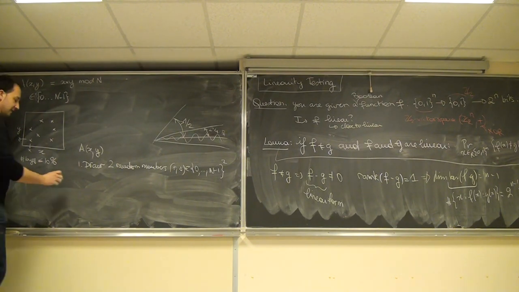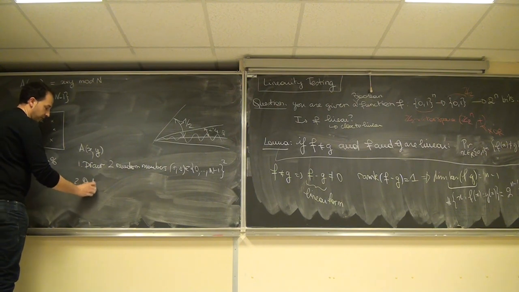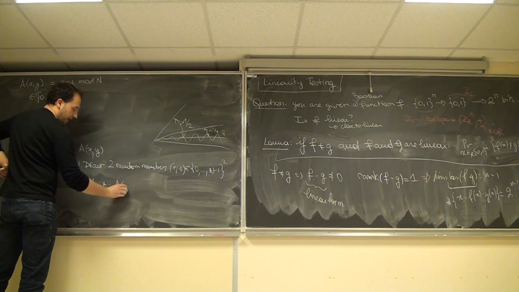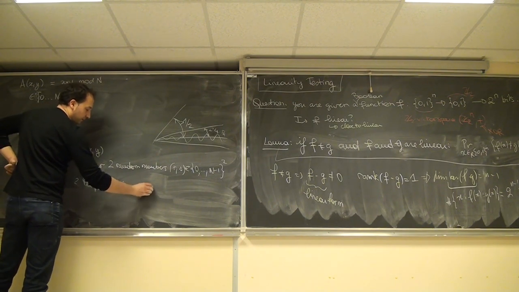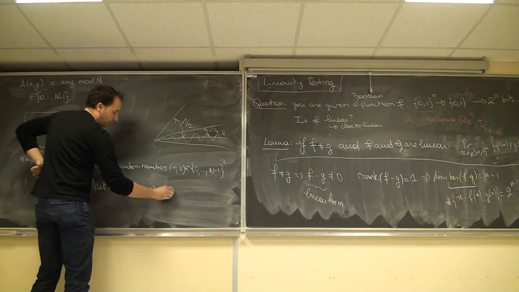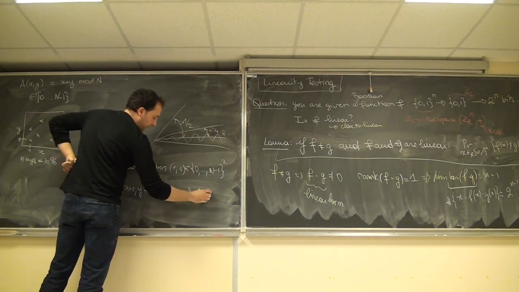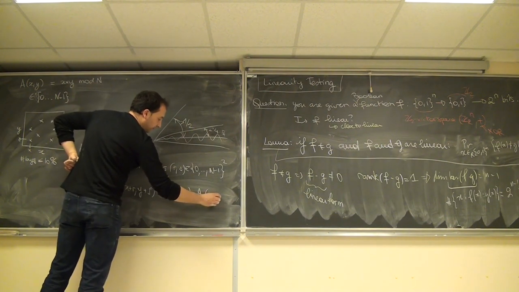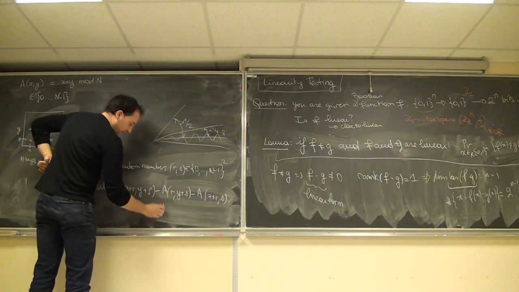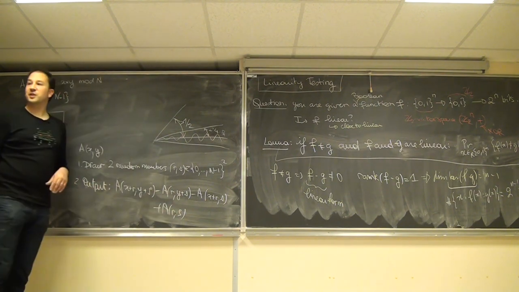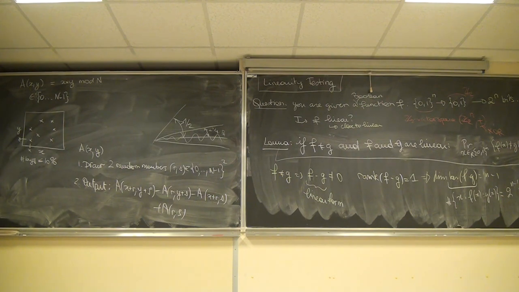And second, you output A of x plus R, y plus S, minus A of R, y plus S, minus A of x plus R, S, plus A of RS. So in order to debug your program, which is buggy, you will call it 4 times. It will be better.